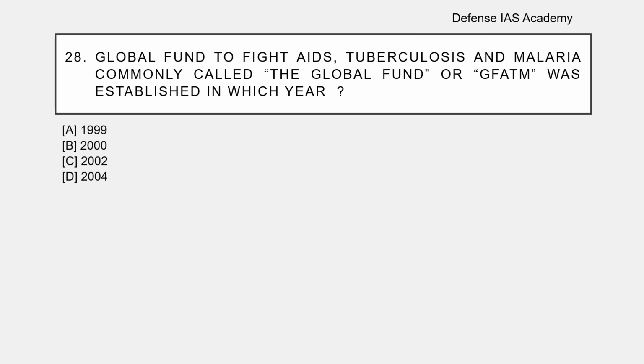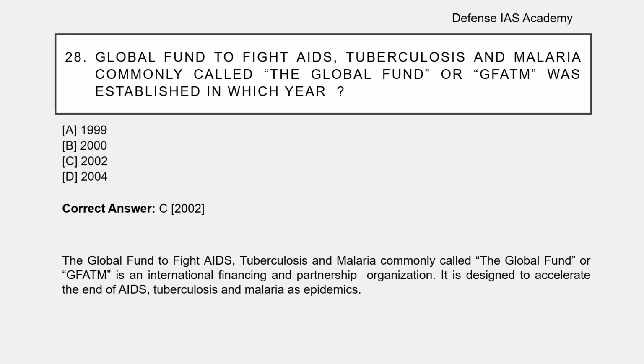Question 28. Global Fund to Fight AIDS, Tuberculosis and Malaria, commonly called the Global Fund or GFATM, was established in which year? Options are 1999, 2000, 2002, 2004. The correct answer is option C, 2002. The Global Fund to Fight AIDS, Tuberculosis and Malaria, commonly called the Global Fund or GFATM, is an international financing and partnership organization. It is designed to accelerate the end of AIDS, tuberculosis and malaria as epidemics.